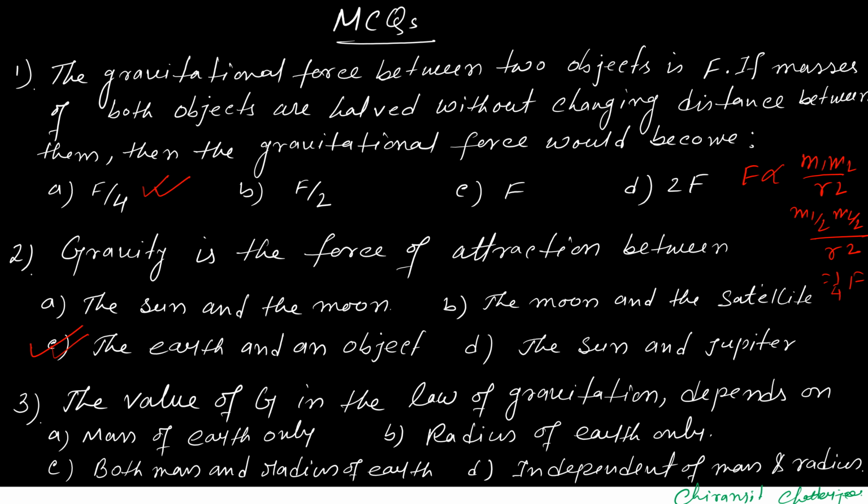So already we discussed that G is independent of anything, that is, it is constant. G equals 6.67 into 10 to the power minus 11 in SI unit, and it is the same at all points in the universe at all times for all objects. So it is independent of mass and radius. So option D is correct.